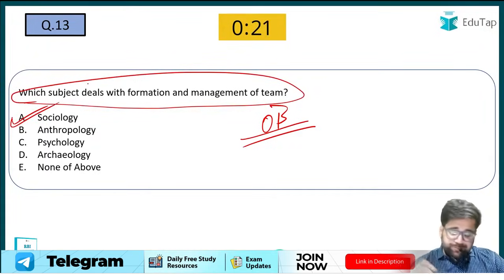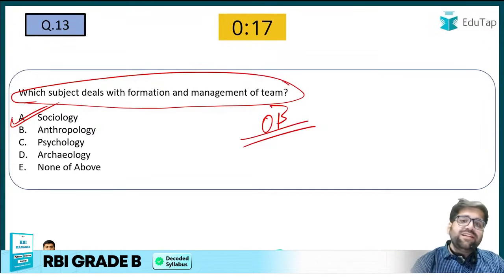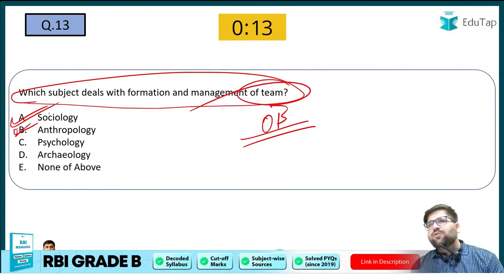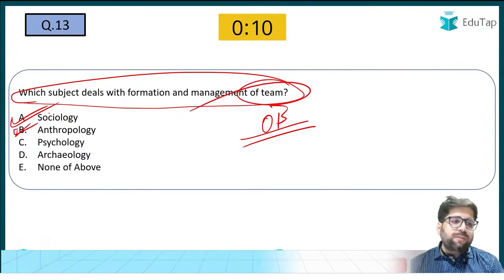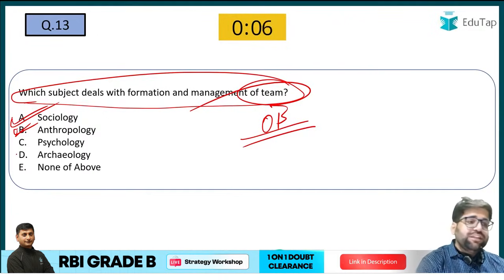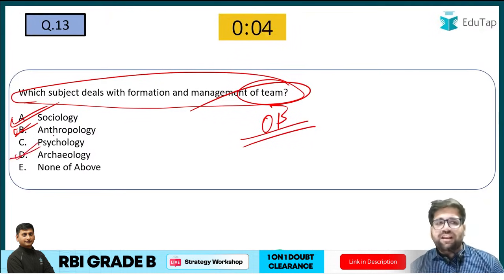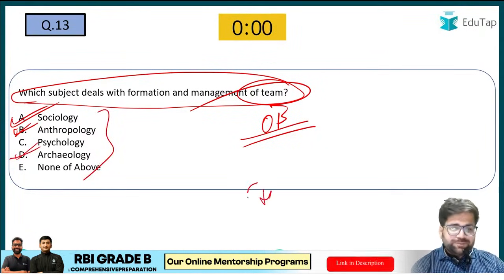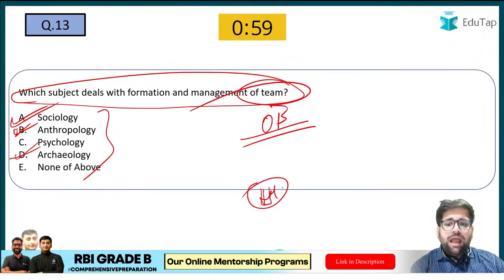Under sociology, you will understand how a particular group is working, so you can easily relate your answer to this. What is anthropology? Anthropology means something towards the study of mankind. Psychology is again something related to your mind. Archaeology is studying old artifacts. A very good revision type of thing, but it's a very easy question. I would say low hanging fruit.